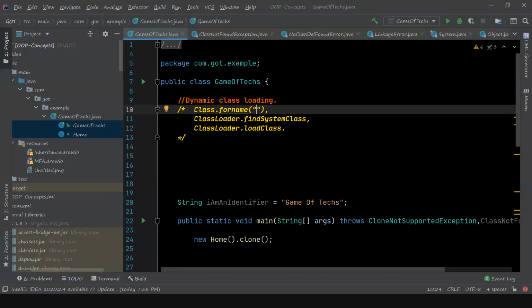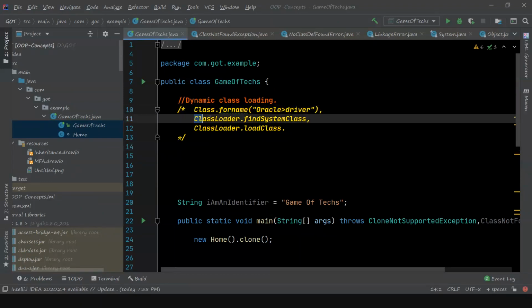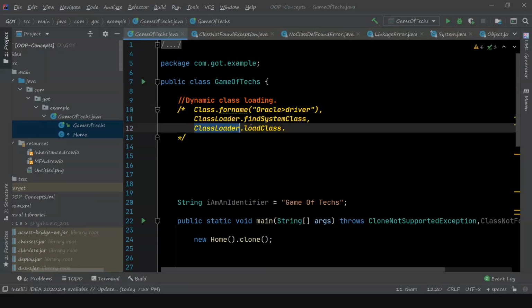So how do you bring in such a class? You call the Class.forName function and provide the driver name here, then it will be loaded into the JVM. And there is one more way, the class loader, which also provides a useful feature to load a class.